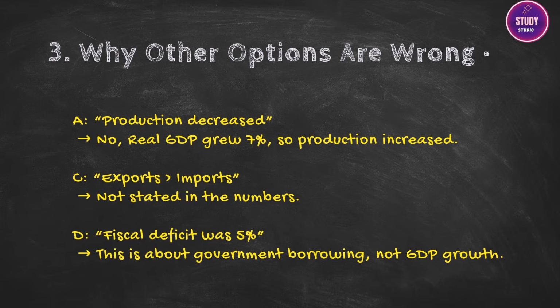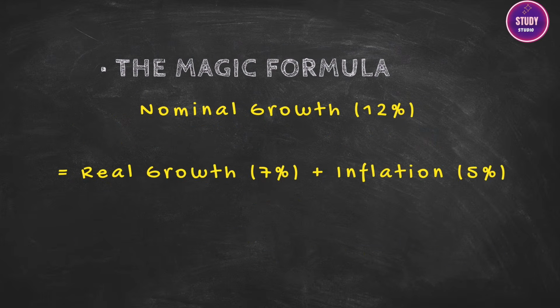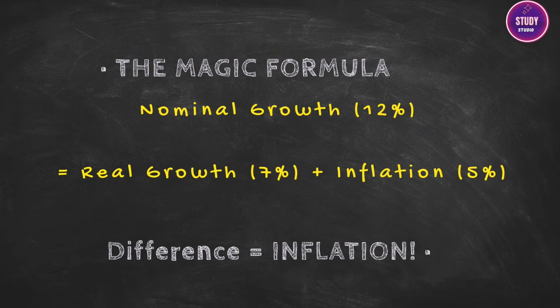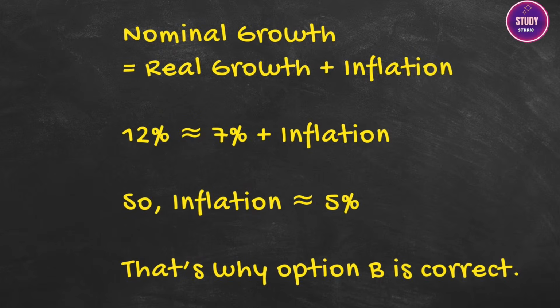GDP growth and fiscal deficit are completely different things. Fiscal deficit is about government borrowing, the gap between its total spending and total income, while GDP is about the country's total production. You can't calculate one from the other with this information. Master the difference between nominal and real GDP. It's a fundamental concept and a guaranteed question area for SSC CGL.